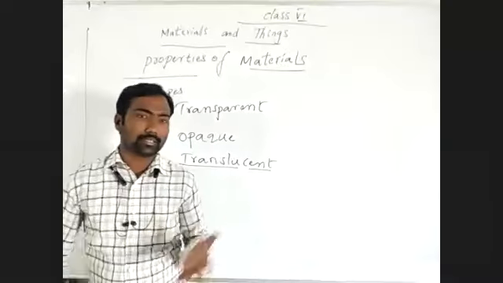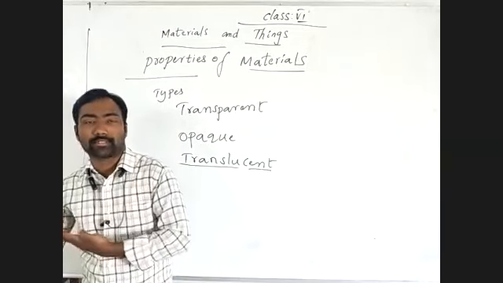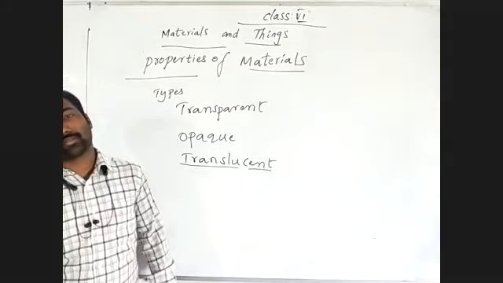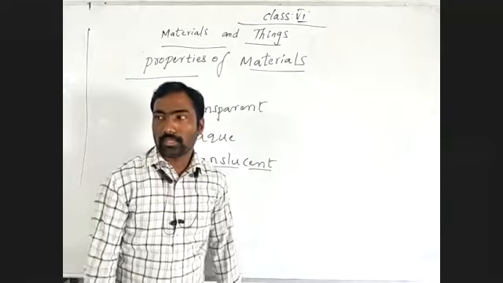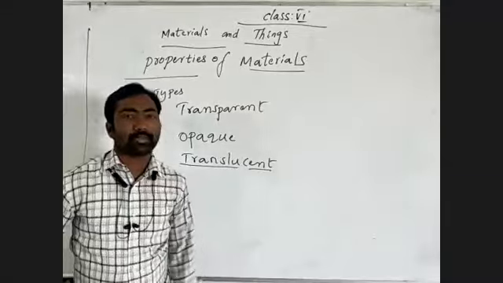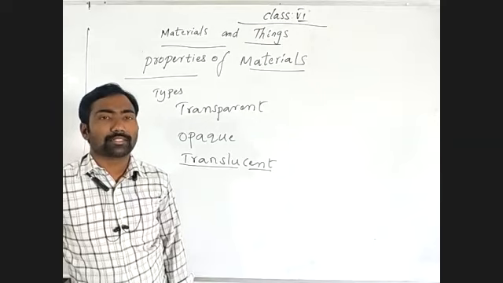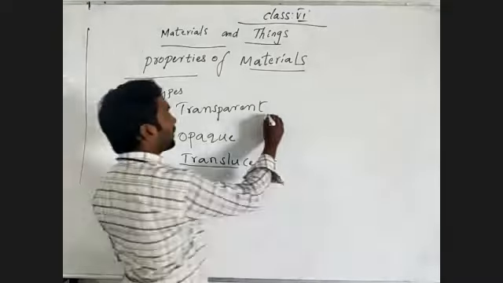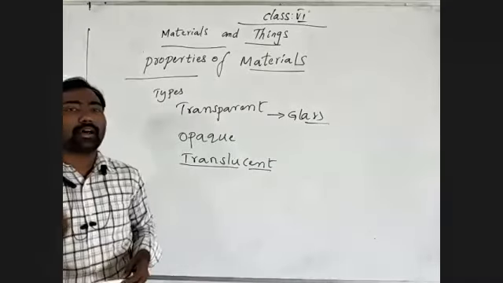The substance or material which allows the light through it, the total light entering through the body of the material, we can call a transparent material. An example is glass. The best example of a transparent thing is our atmosphere.